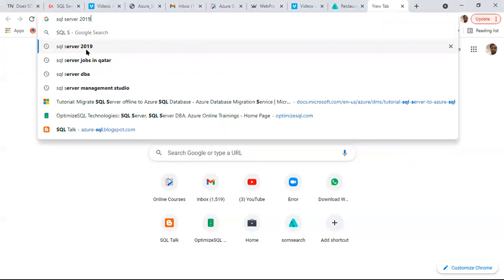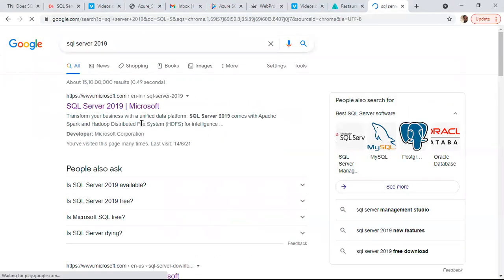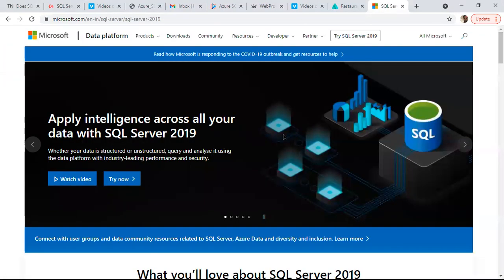Yeah, if you have a Windows 10 machine, for example, you can directly install SQL Server 2019. Go to this link. Okay, yeah, try SQL Server 2019. See here.